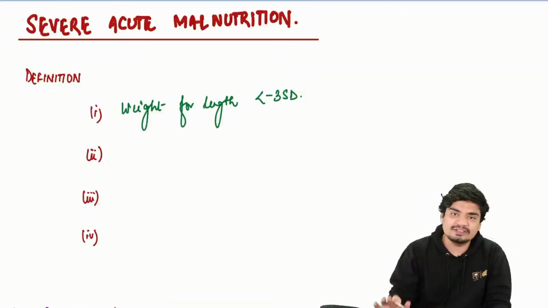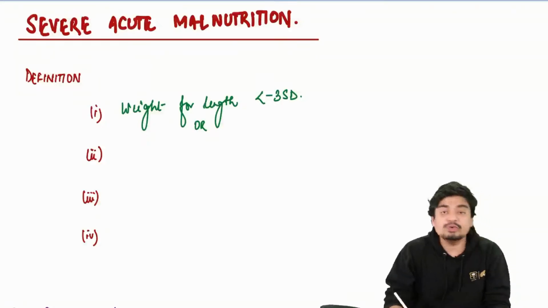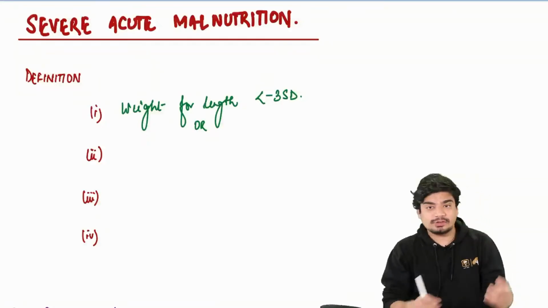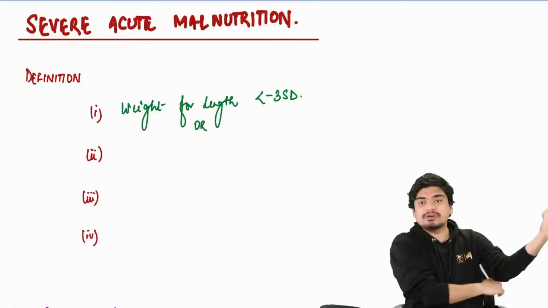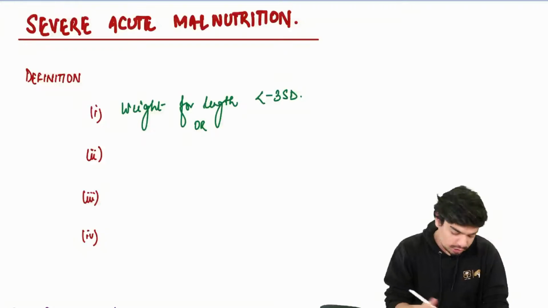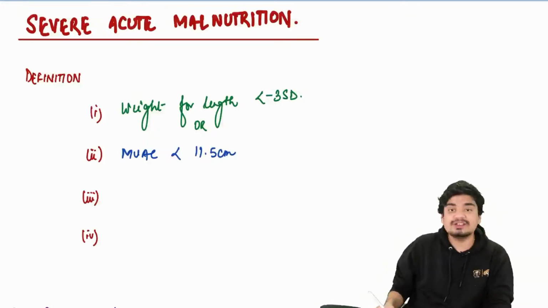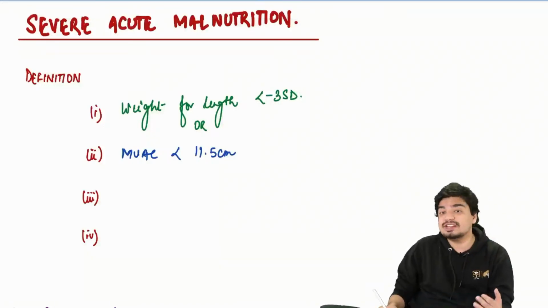Then you can say the child is having severe acute malnutrition. Or we use one thing called mid-upper arm circumference. We'll take the arm circumference of the child, and that will tell you whether the child is malnourished or not. If this MUAC is less than 11.5 centimeter, then you can say the child is malnourished.